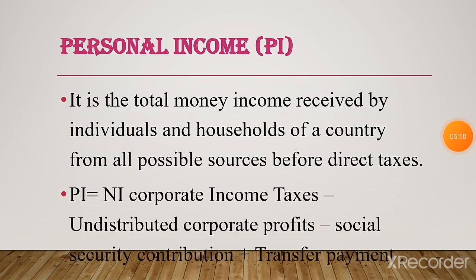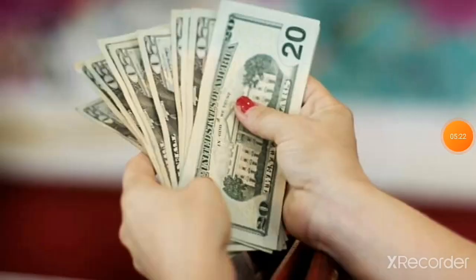Next, personal income. It is the total money income received by individuals and households of a country from all possible sources before direct taxes. In this, we can take the income of all the members in a family. If the father and mother also earn, we have to take both because of the calculation of taxes.